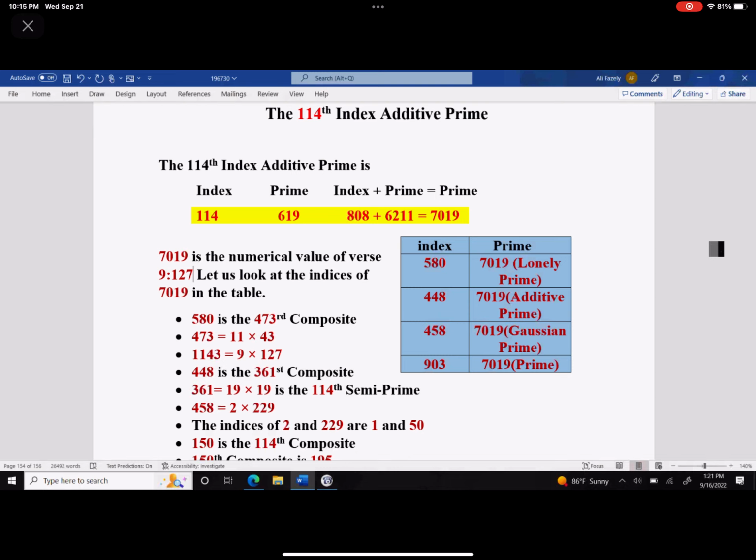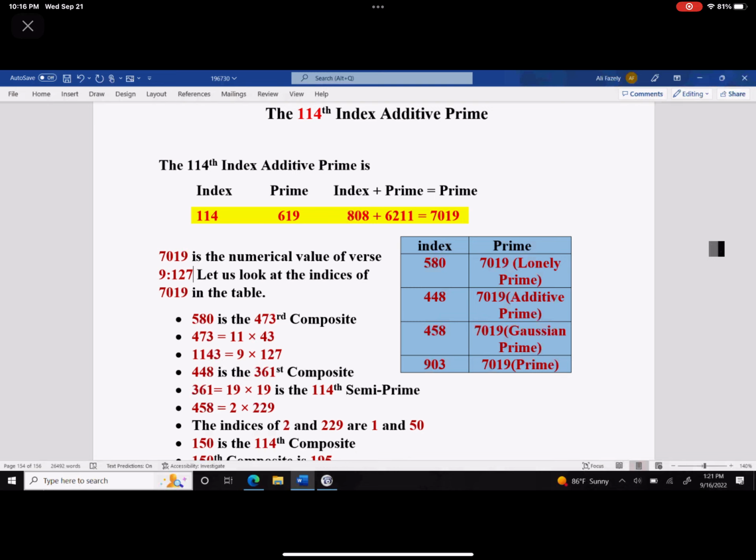Okay? So let's just look at these indices that we just generated here. 790 happens to be the 473rd composite, and 473 is equal to 11 times 43, and 1143 is equal to 9 times 127. 448 is the 361st composite. 361 is actually 19 times 19. It happens to be the 114th semi-prime. So it tells you that chapter 9 has 127 verses. The book has 114 chapters.